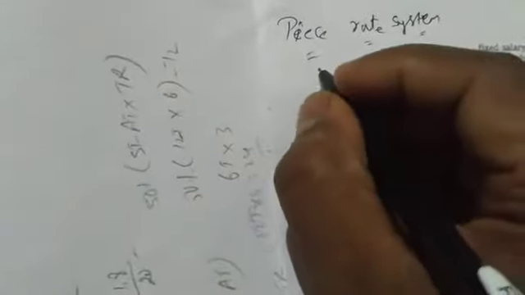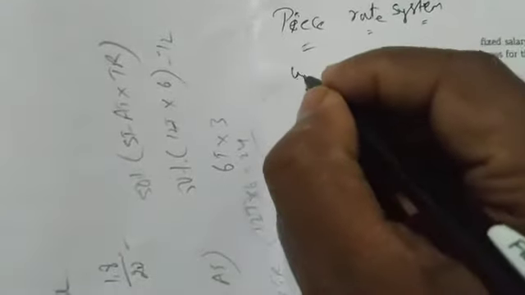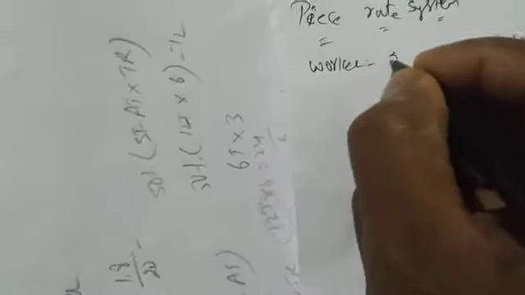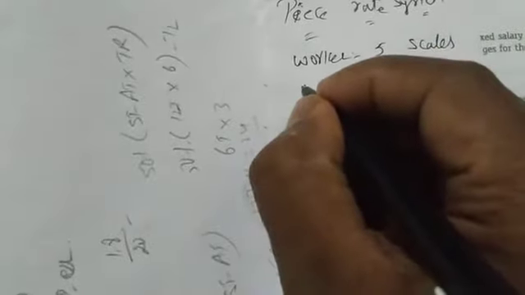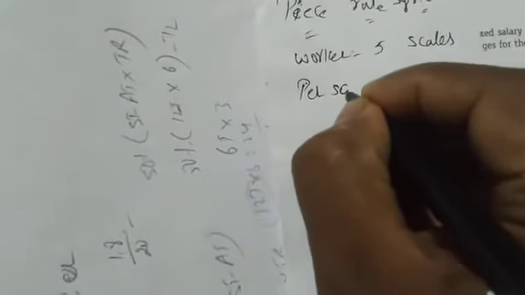See, piece rate means the wages will be paid according to pieces. Piece rate system. The employer is saying, take the example of 5 scales, they are saying per scale is rupees 10.